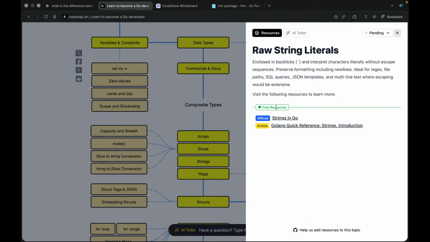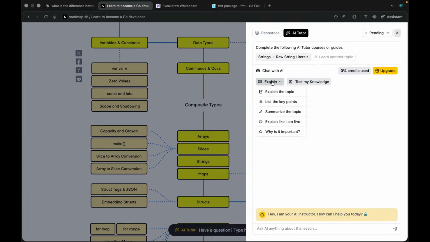Then we have strings enclosed in backticks. Okay, and interpret characters literally without escape sequences. Preserve formatting, including new lines, ideal for regex. Regex is your regular expression, file paths, SQL queries, JSON templates, and multi-line text, where escaping would be extensive. Okay, I didn't get anything. Can you explain this to me?